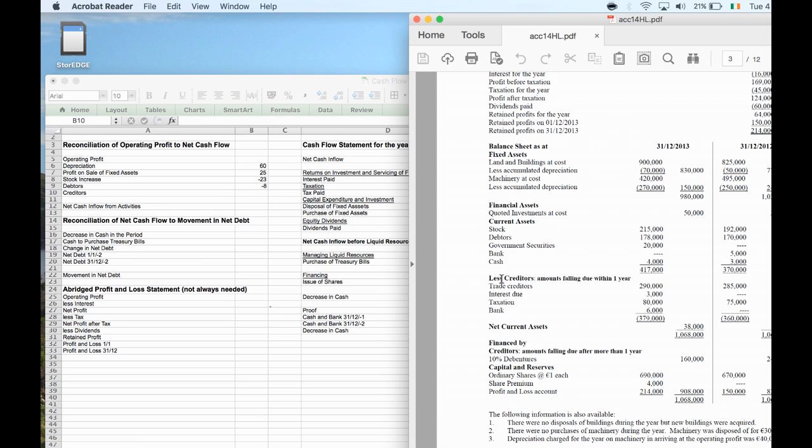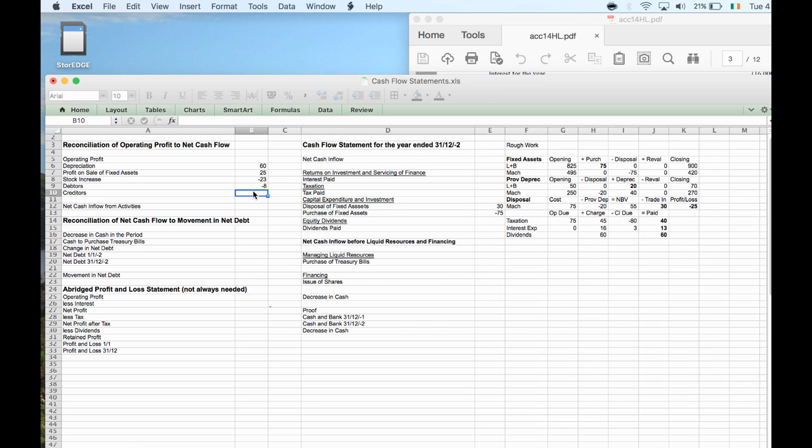And then we look at our creditors. Trade creditors was 285, now it's 290. So I owe 5 grand more, so I'm not using up as much cash in paying off the money that I owe. So that's a plus number. Okay.